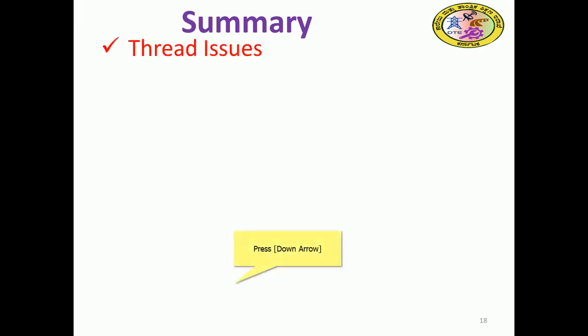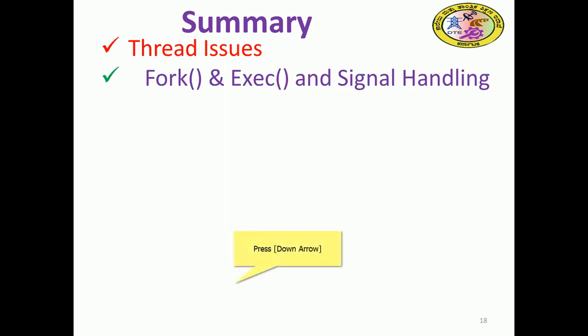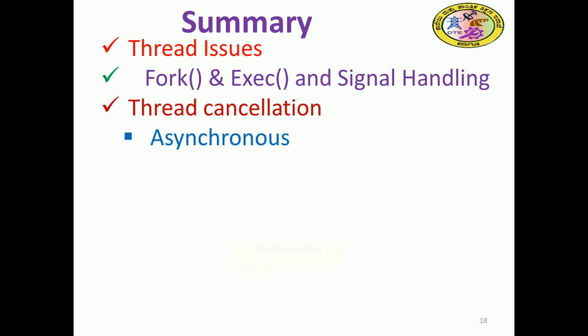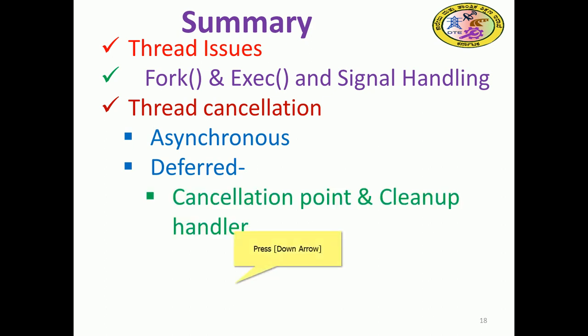With the help of this, we can see what components we discussed. Thread issues, that is fork and exec system calls, and signal handling we have seen. Thread cancellation we have seen: asynchronous means the thread is immediately cancelled without a chance to continue. Deferred cancellation is the default in most systems, so it periodically checks the status of the thread, postpones the cancellation, and the thread has to reach a cancellation point.